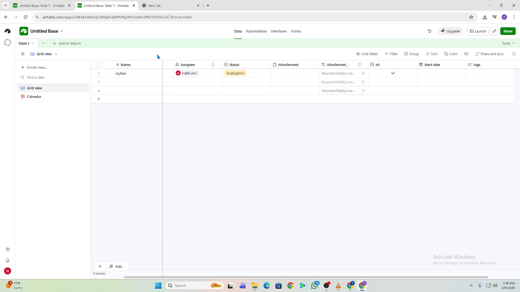For collaboration, prefer comments over edits. Comments keep discussions visible without risking data changes. This is especially important for shared or client-facing bases, and that's how to manage permissions in Airtable properly. Clear roles, limited access, and regular reviews. Set this up once, and your data stays safe as your team grows.